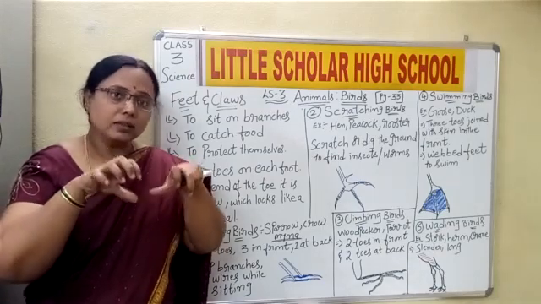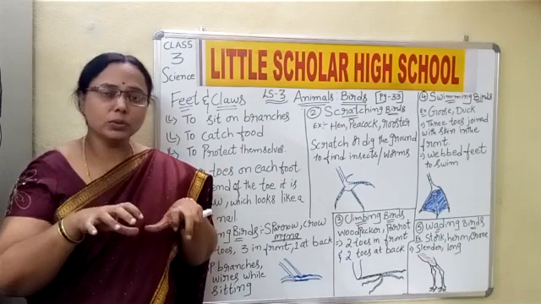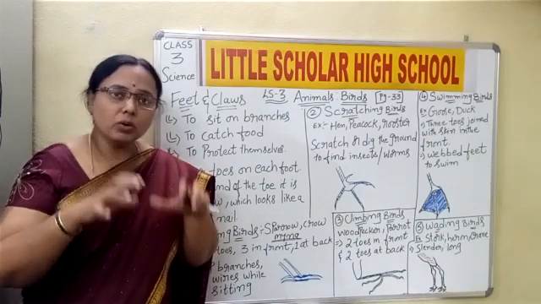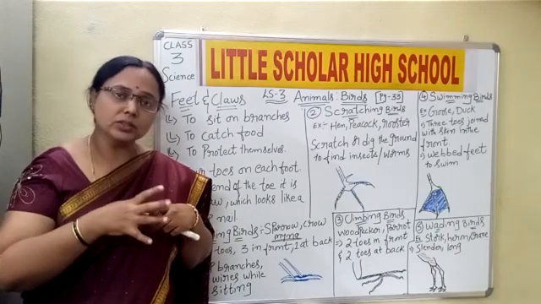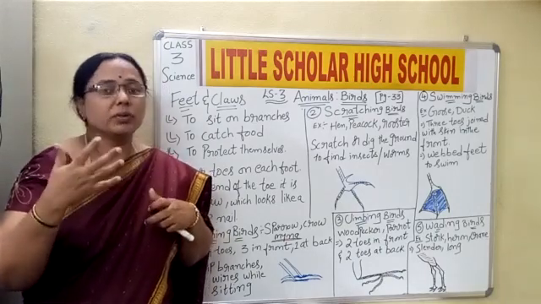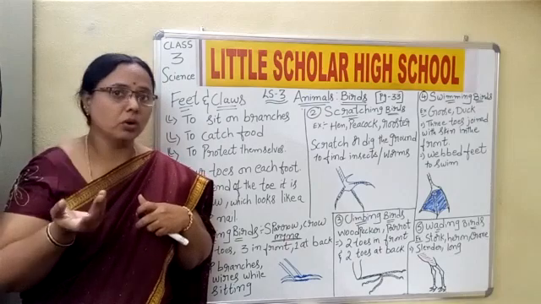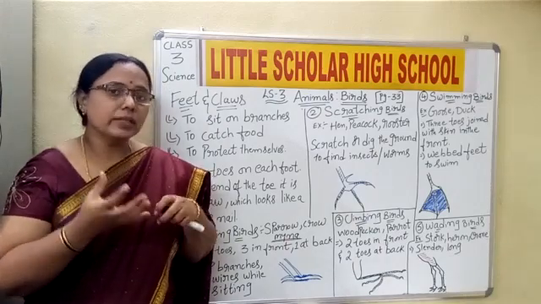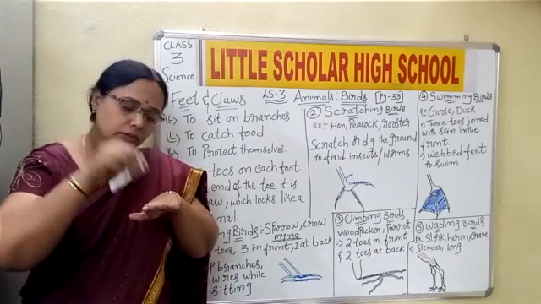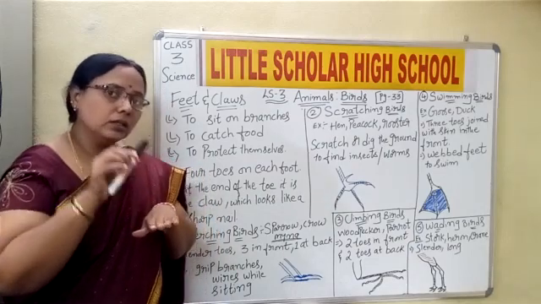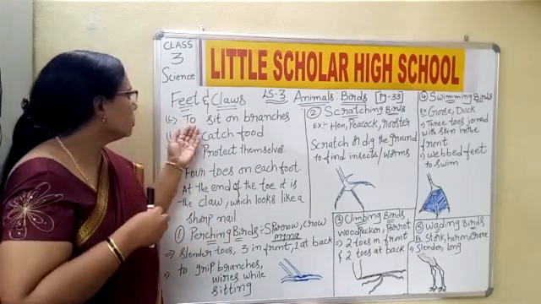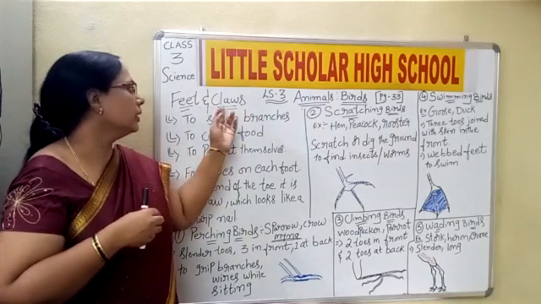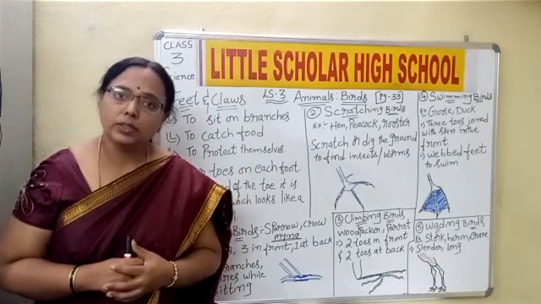Yes, to rest themselves, or sometimes to eat the food sitting on the branches, or to protect themselves from rain or extreme hot weather conditions. So birds have to sit on a branch, or any wire-like thing, so feet and claws are helpful to sit on the branches.